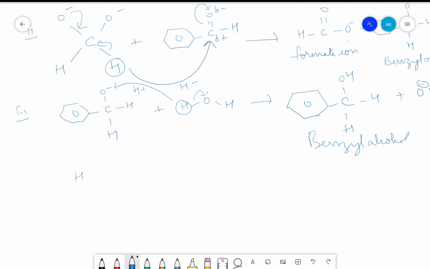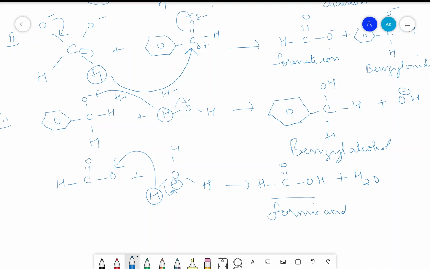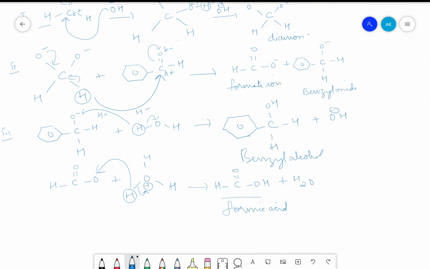And we have H C double bond O, O minus, which reacts with H3O plus. Proton shifts here, this shifts here, so that we get H C double bond O, and O minus will change to OH, plus H2O. This is formic acid. This is how we are going to represent the cross Cannizzaro reaction. This is very simple. Just understand the basic concept we have studied, practice it, and just let me know if you have any doubts. Thank you.